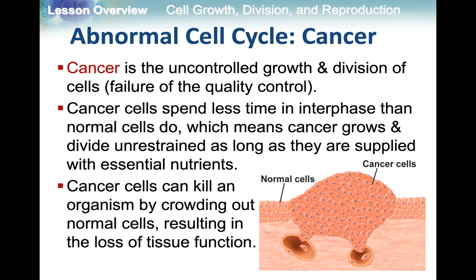Cancer cells will kill out your good, healthy tissues and cells by crowding them out. What you see is a mass of cancer cells, also referred to as a tumor. Those tumors block and crowd out the normal cells, and it affects their growth and development.